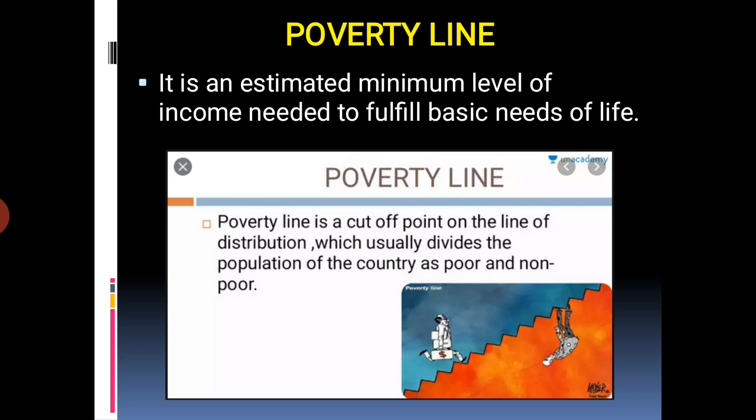Listen, it is an imaginary line used by any country to determine its poverty. It varies from time to time, place to place, and country to country. The most common method of determining poverty is income or consumption level. That is, people will be considered poor if their income or consumption level falls below a given minimum level to fulfill the basic needs. So it's called the poverty line. Students, it is an estimated minimum level of income needed to fulfill the basic needs of life.